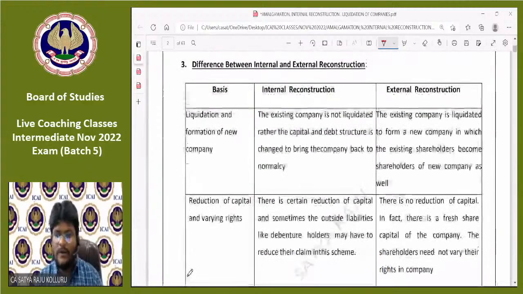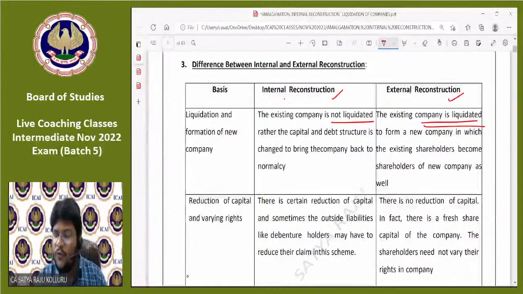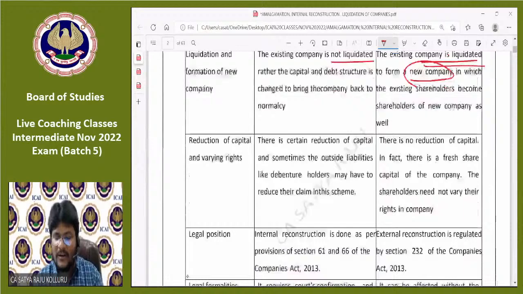Okay, calm down, guys. Sir, what is the difference between internal reconstruction and external reconstruction? In case of internal reconstruction, no liquidation. But in case of external reconstruction, liquidation. The existing company is liquidated to form a new company. Am I right? That is the major difference between internal and external reconstruction.